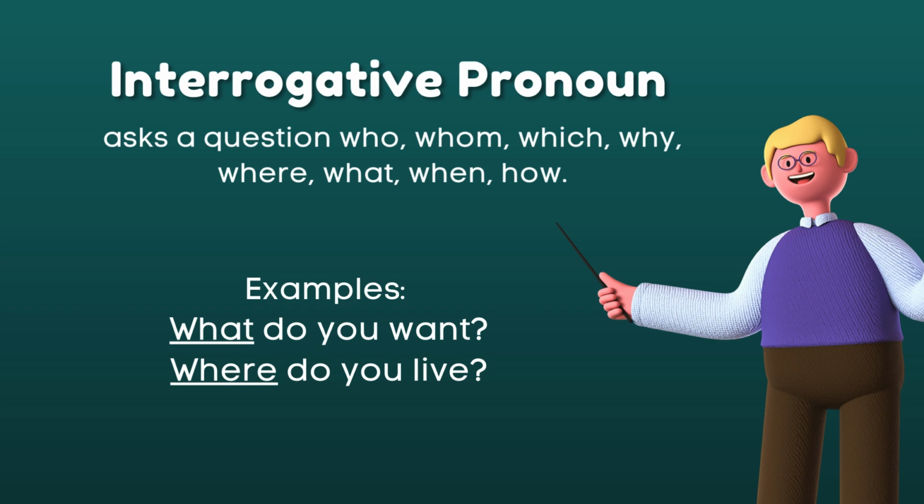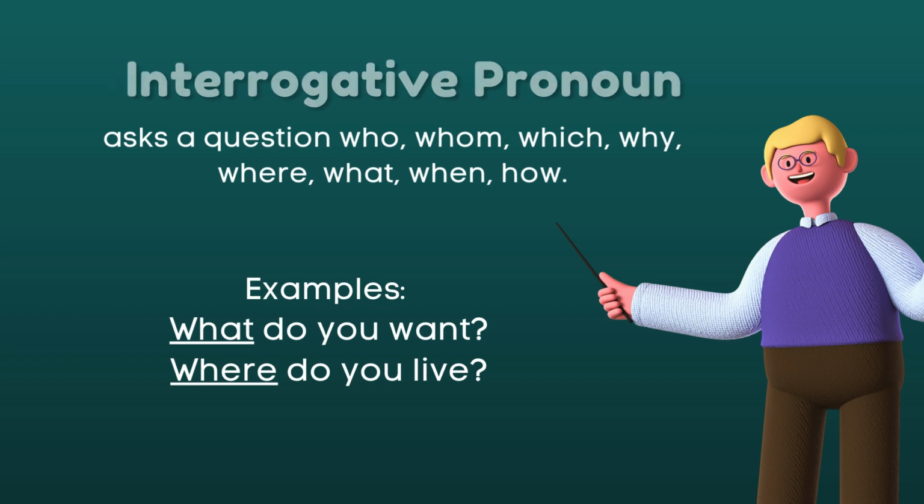So any pronoun that interrogates or requires questions or inquiries, those are pronouns that belong to interrogative pronoun. For example, what do you want? What is an interrogative pronoun. The same also with the second example, where do you live? Where is an interrogative pronoun because it asks a question. That's very simple.